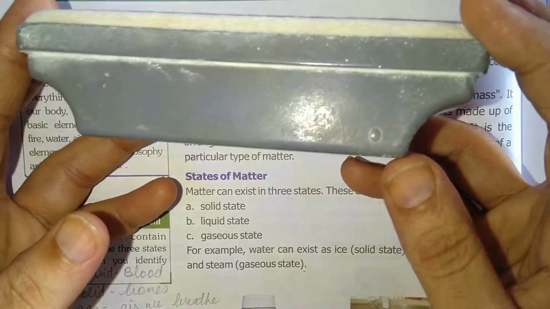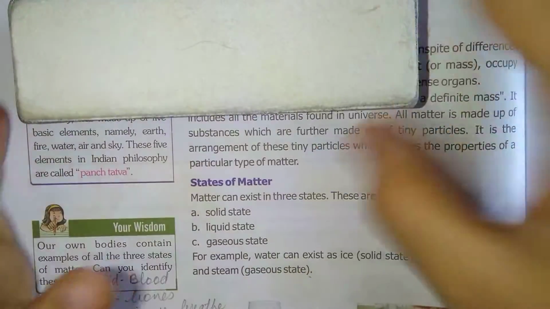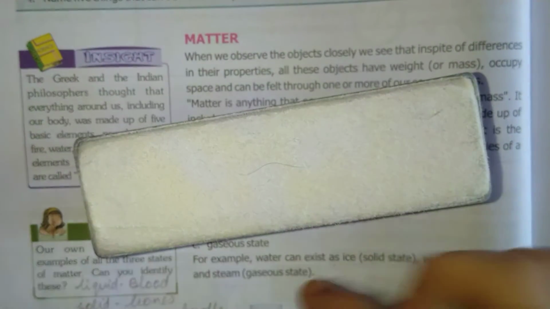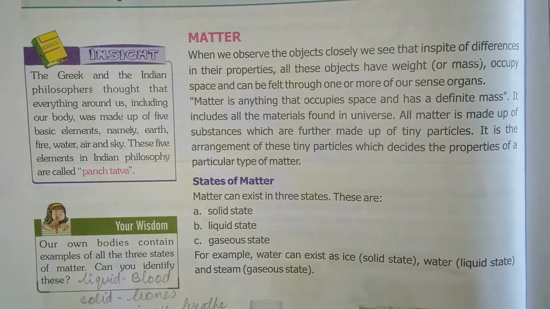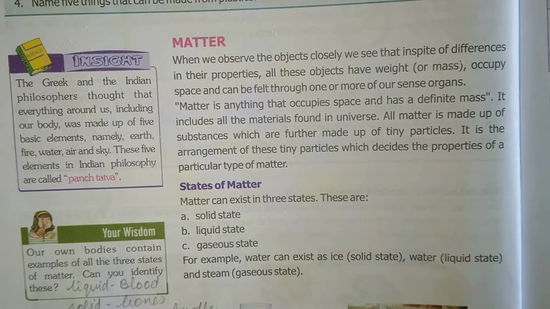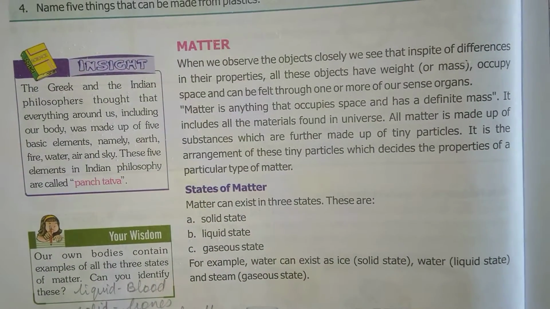Suppose this is duster. See, it has weight. It occupies space, this much space, see, this much space it is occupying, okay, it has weight and it can be felt. We can keep it in our hand and feel it, okay. This is the matter, and so matter is anything that occupies space and has a definite mass, okay.